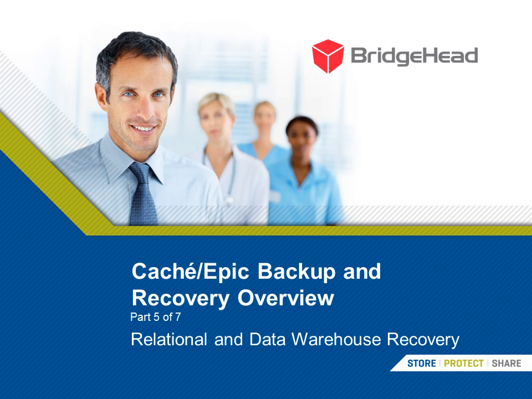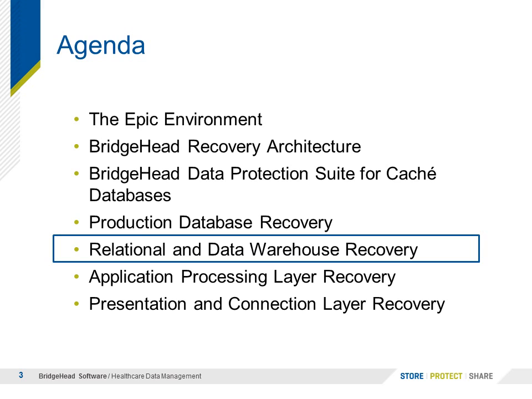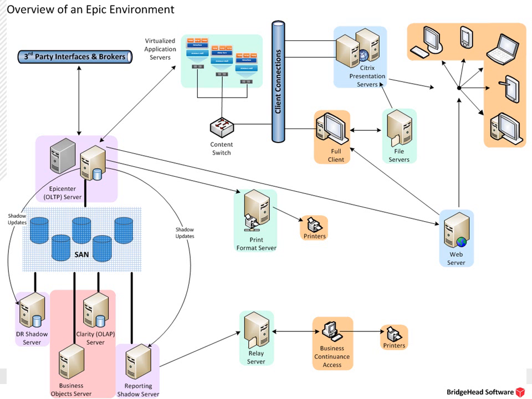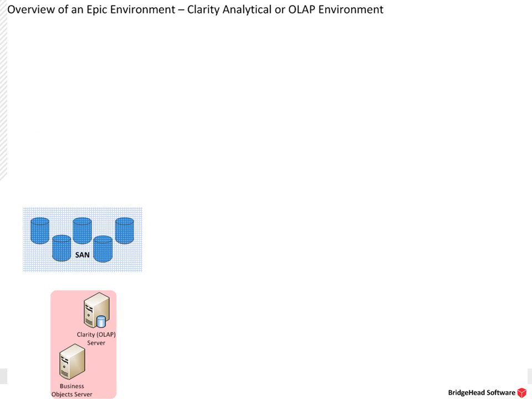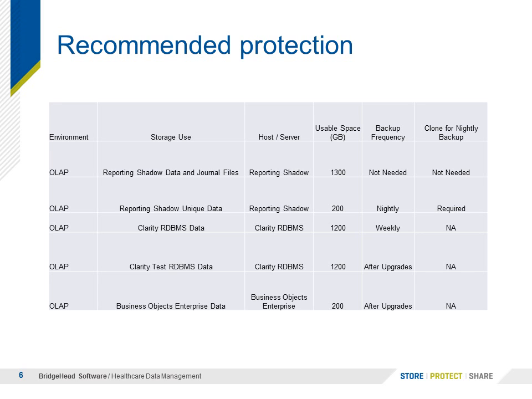Again, this is the Caché Epic Backup and Recovery Overview, and this is Relational Data Warehouse Recovery, Part 5 of 7. So from the previous view of the overall graphic, we're concerned with the pink section here, which is the Clarity or OLAP environment, so analytical processing.